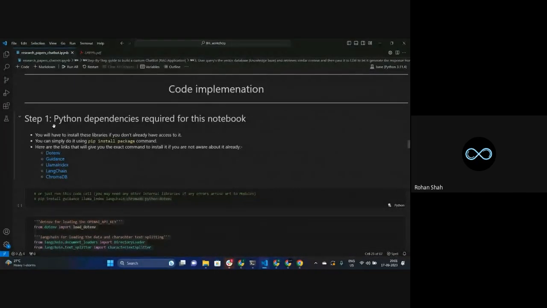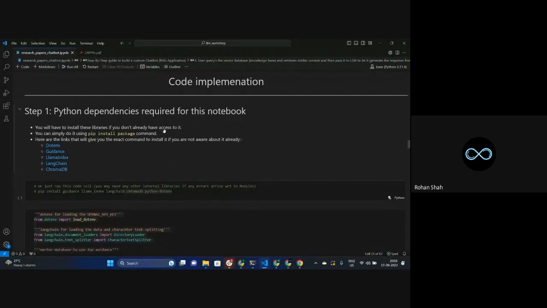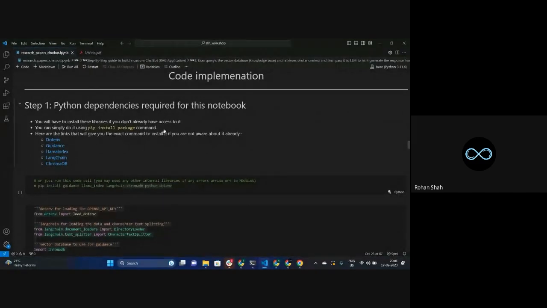So first of all, step one is to get the Python dependencies that are required for this notebook. To create this kind of chatbot, what are the things that we need? All this stuff is what we have over here. We have brought all of this over here, and these are called the dependencies of Python that we'll be using to create our whole project in terms of coding.